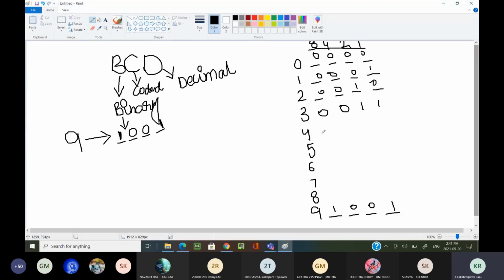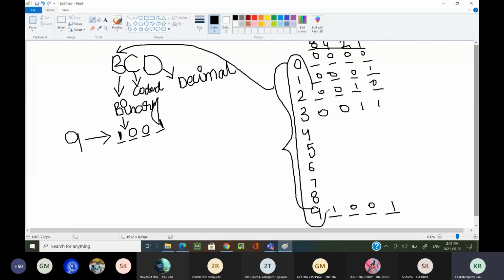Now, decimal numbers we have coded into binary. What I have done here is I have written all the distinct decimal symbols, and for those decimal numbers, I have written binary numbers.